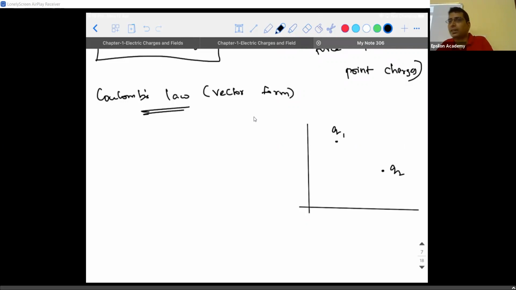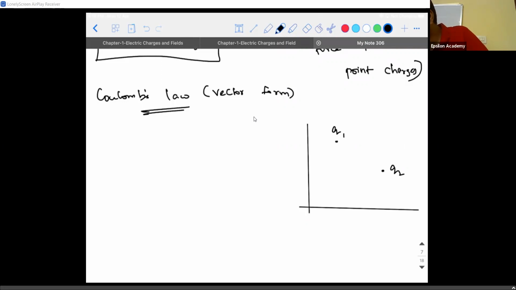Can someone tell me the meaning of it? If I have to define the position of point Q1, the position of any particle is defined with respect to whom? What is the most important point in a graph? It is the origin. So if you are able to represent the position of any point by taking the origin as the starting point, then that kind of vector is what we call a position vector.